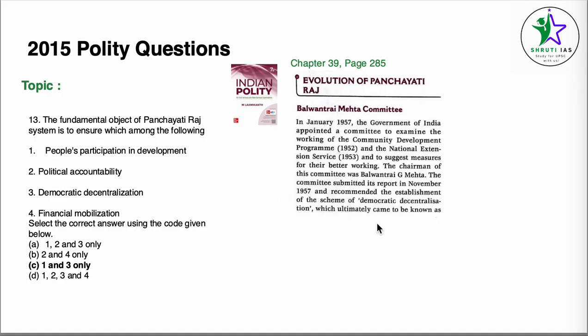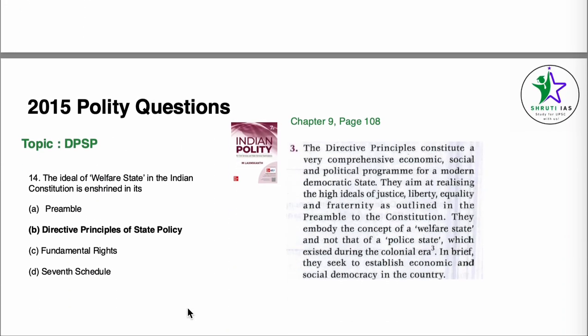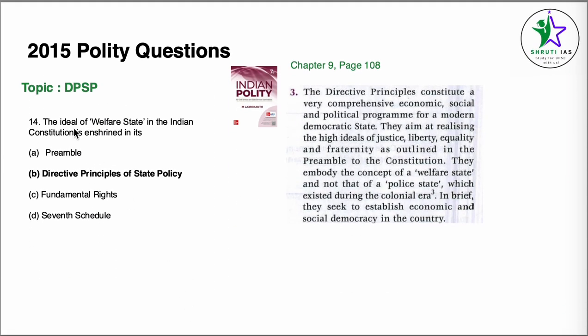Now this is given here and there in this chapter as well. Political accountability and financial mobilization are not directly given anywhere. But still, this is a bit of a confusing question. The official answer here is 1 and 3 only, where democratic decentralization is directly given in the book. People's participation in development is given here and there, not directly given, but still here and there. 2 and 4 are not given, but they could have been correct, but UPSC has only taken 1 and 3 as the correct answer. Coming to question number 14, the topic is DPSP.